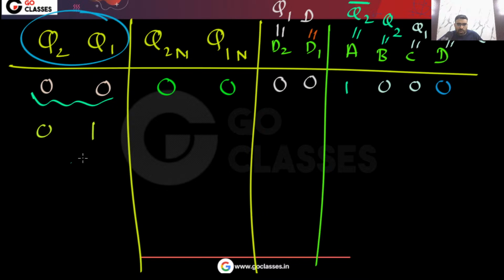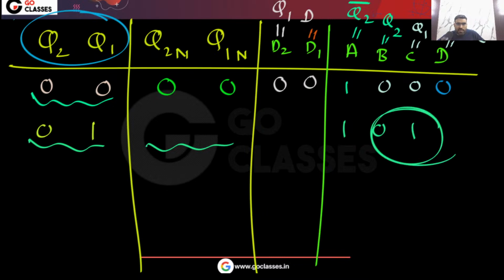From this state, where will you go? Let's see that. If you are in this state, you can notice from this state where you will go. Just check it. So you can see what is the value of A. The A is same as Q2 bar. So A will be 1. B is same as Q2. C is same as Q1. D is same as B XOR C. Yes or no? This D is same as B XOR C. So that will be 1.